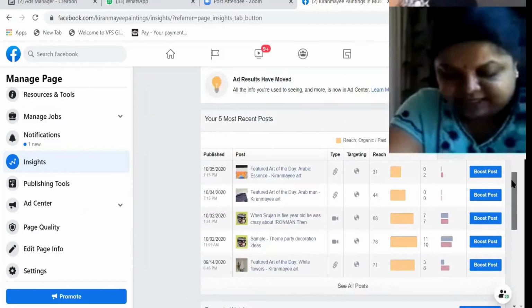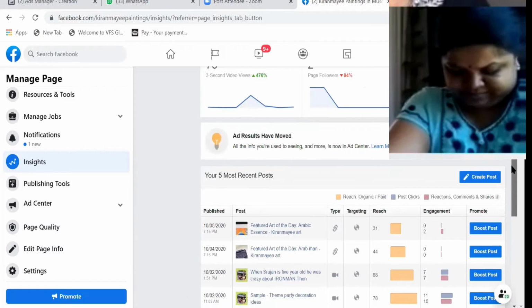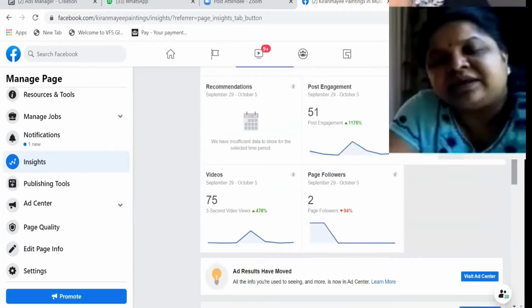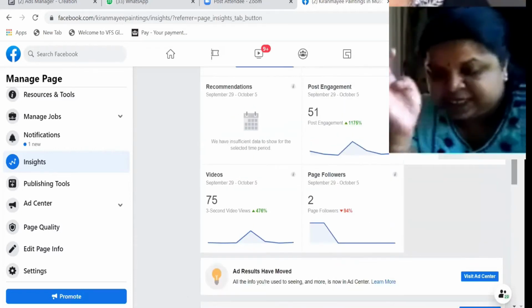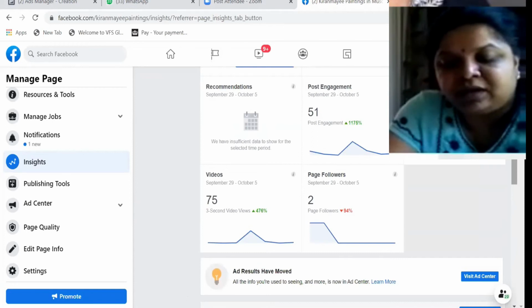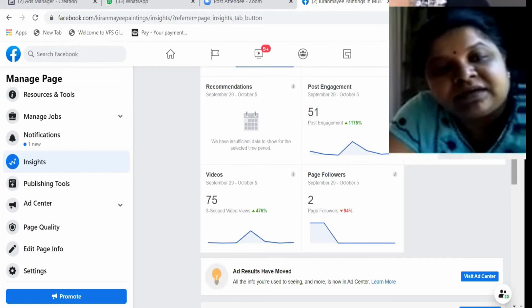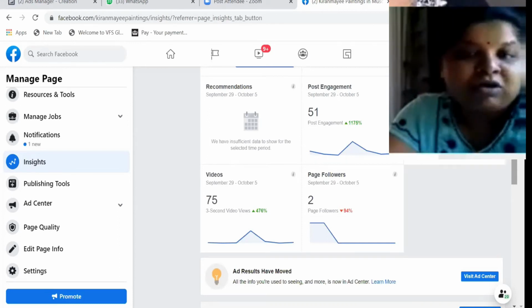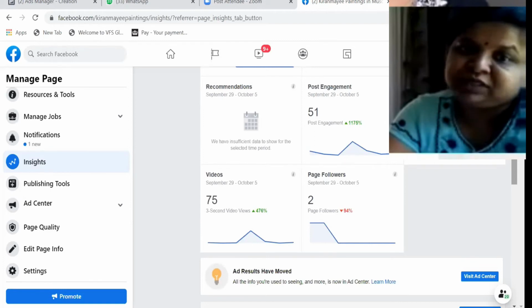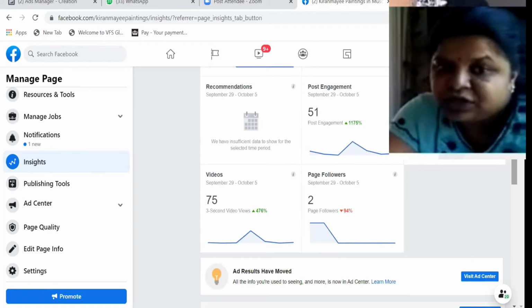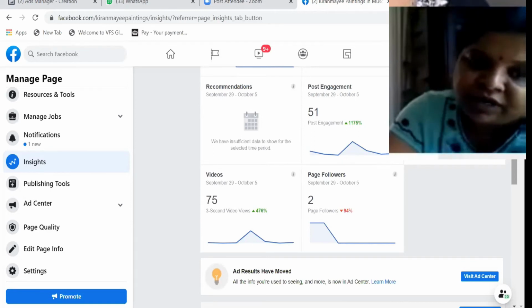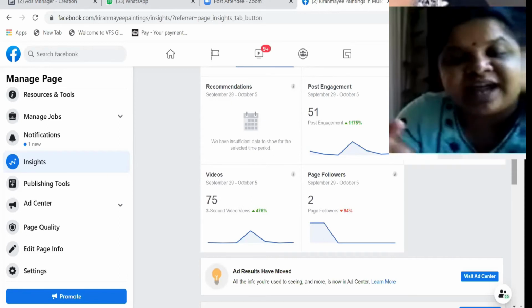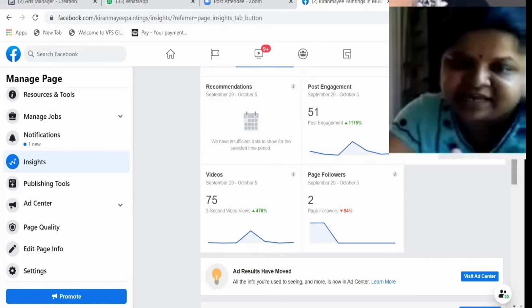Okay. And then with these insights, you will see how your posts are performing, whether people are liking your posts with videos, or your posts with photos. You will know how your audience is reacting; the audience reactions you will know with these insights only.